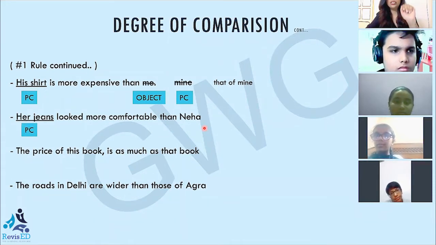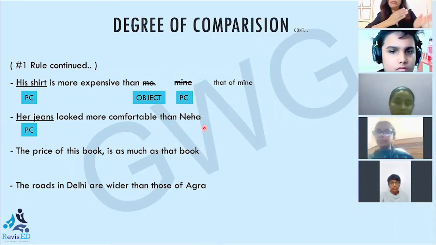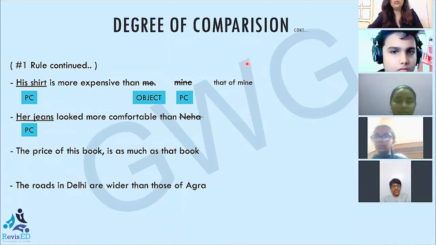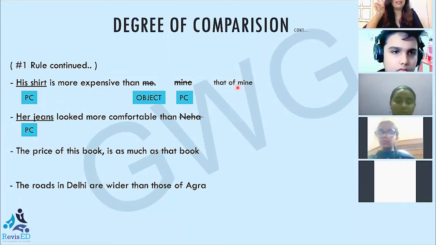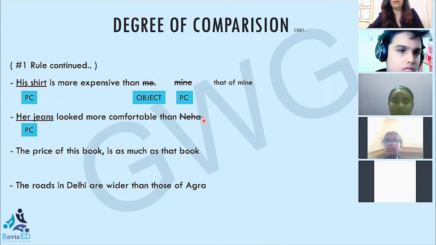Okay, see, her jeans we know is possessive case. Now, if I say Neha, Neha is subjective case. I have to compare a possessive case with another possessive case. And you know that of is a preposition that is used for two things: first for selection and second for possession. So here I'm again using possession. Now in this case, Yatharth said that her jeans looked more comfortable than that of Neha. But what is the right version? Right version is those of Neha.